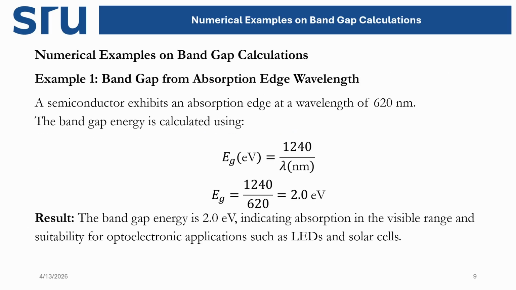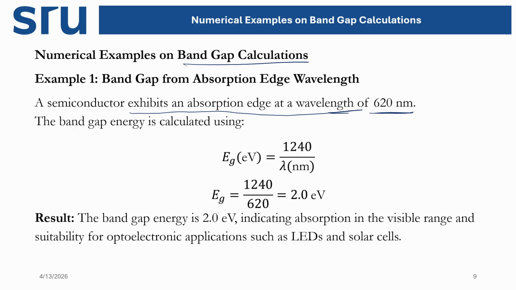Now, how do we calculate the energy gap for different materials? Here are some examples we can discuss, where we practically want to calculate the energy gap, or the minimum light that can be used for our electronic transitions. Let's say we have a semiconductor which can absorb at 620 nanometer, meaning we know the material can absorb 620 nanometer light.